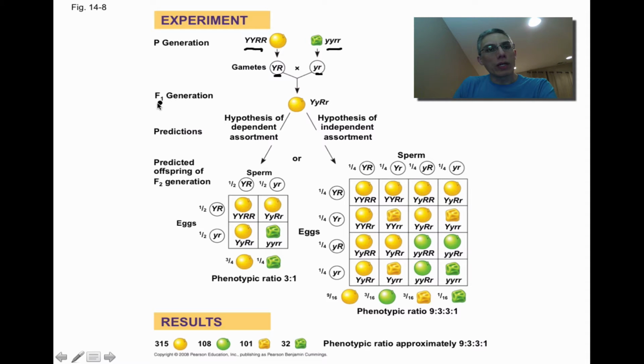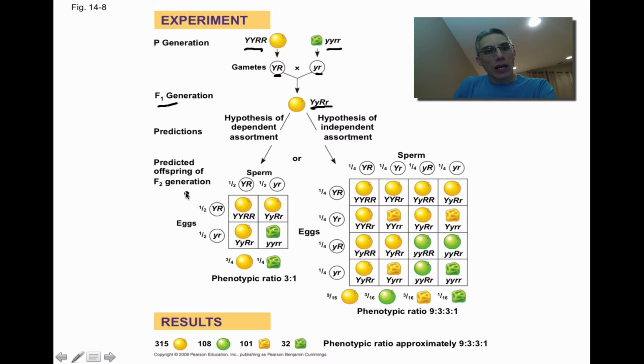So as we make our way down, when you have the F1 generation, remember they're going to be considered dihybrids. Di means two, so we have two different characteristics, and they're hybrids, so they actually have the capital letter and the lowercase letter for each of the different traits we're looking at. But when you look down here, in terms of independent assortment, we have to think about what we are going to end up with if we actually cross two of these together.